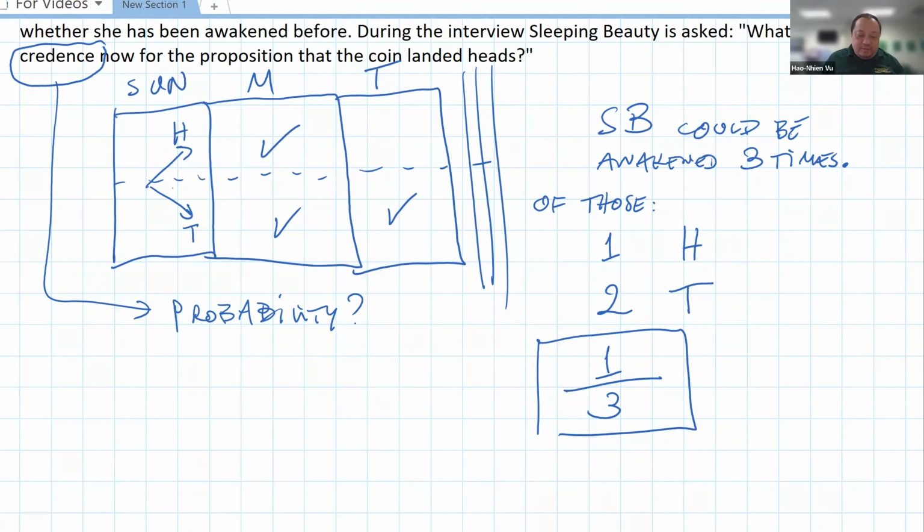And I think a lot of it, again, has to do with the word credence. It's vague. If you ask Sleeping Beauty, do you believe, right? The word credence means belief. So do you believe that the coin is 50-50 heads and tails? Then the answer is yes. I believe the coin itself is 50-50.